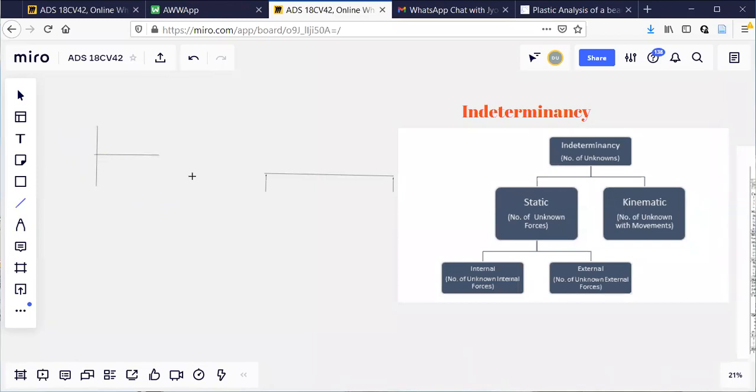The reason is, whenever a beam or a body is fixed inside a wall or something like that, I cannot move the body vertically, I cannot move the body horizontally, I cannot rotate it. It will resist the rotation also. If you try to rotate the body about this end, it is going to resist. So that is why a fixed end has three unknowns, H, V as well as M, because it will not permit the rotation also. This is what fixed end means.